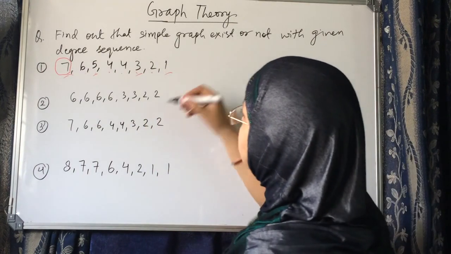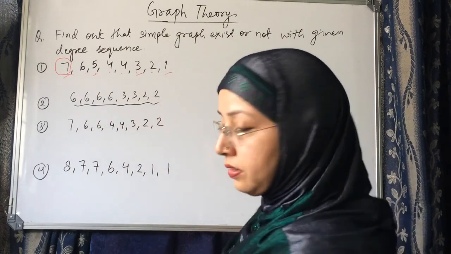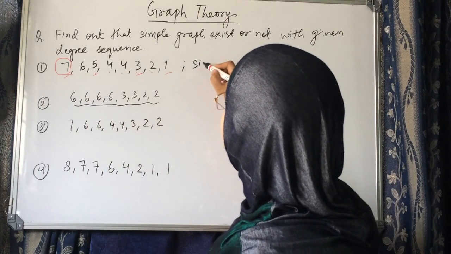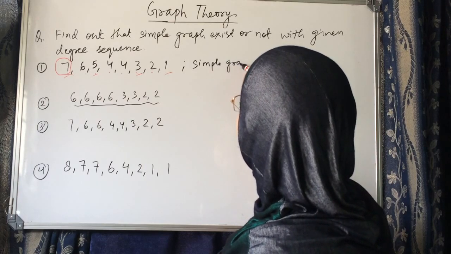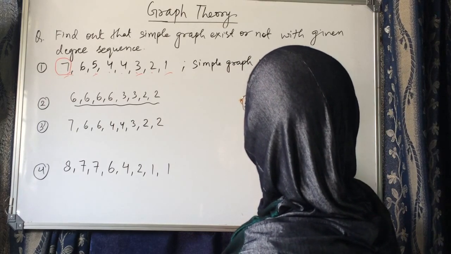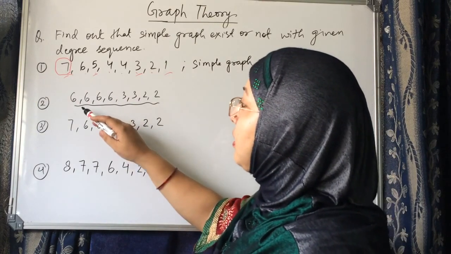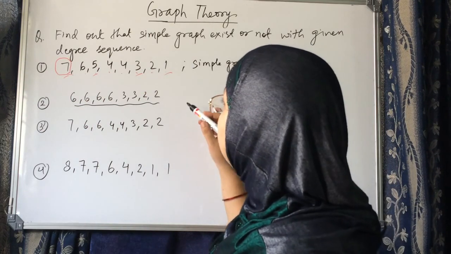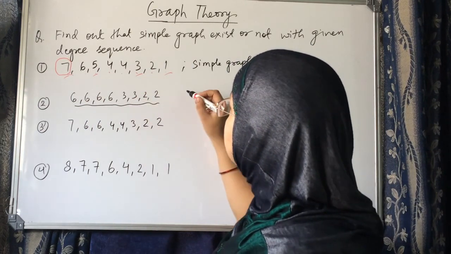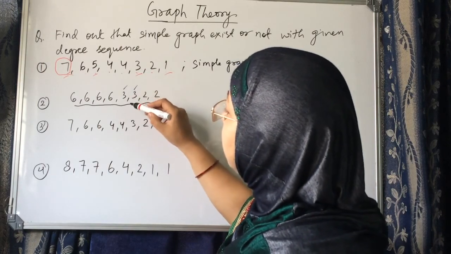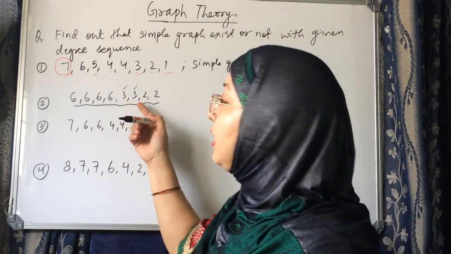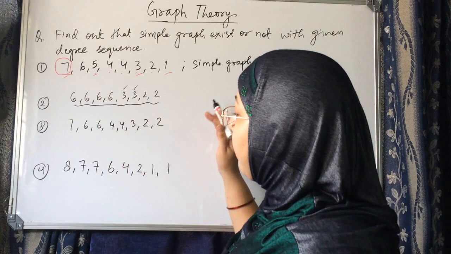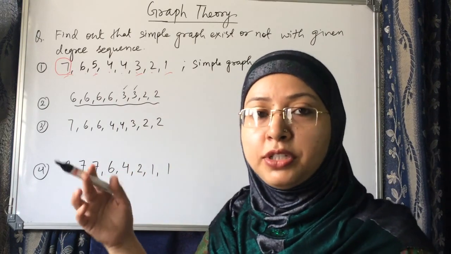In this second one, what do I have to do? Here we check whether a simple graph exists. This is already in non-ascending order, and we also find out how many degrees are odd. The odd degrees are this one and this one, so 2 degrees are odd, which is even in number. Therefore, it is okay, and now we follow the procedure.